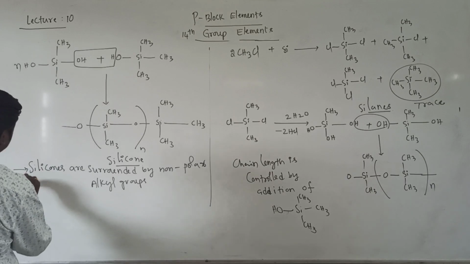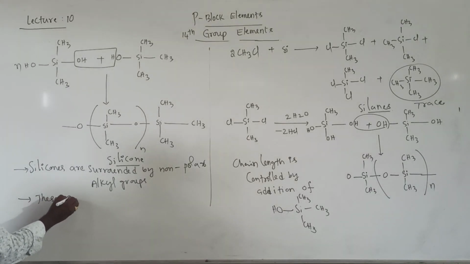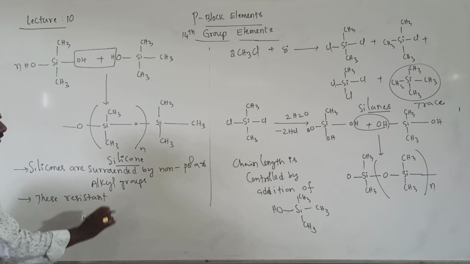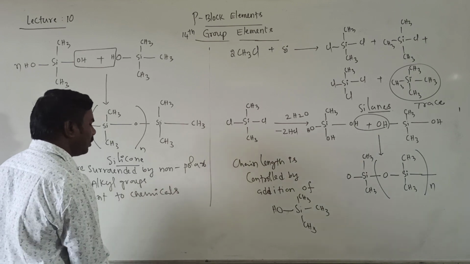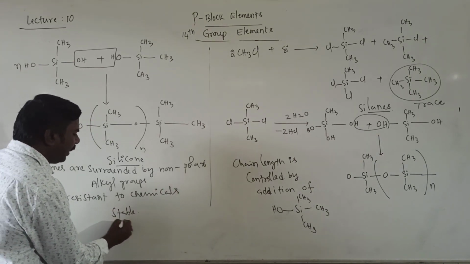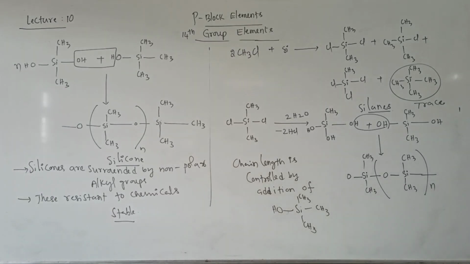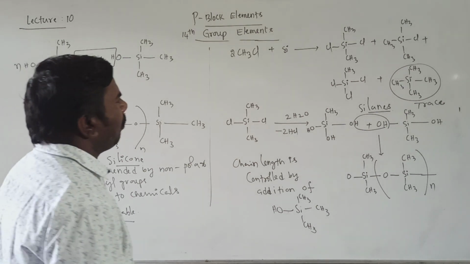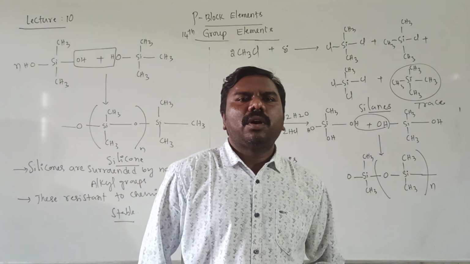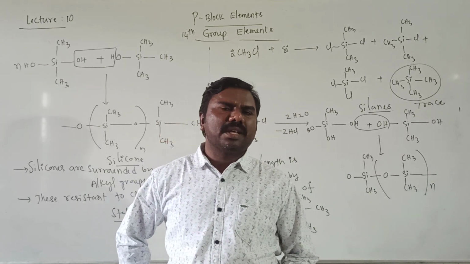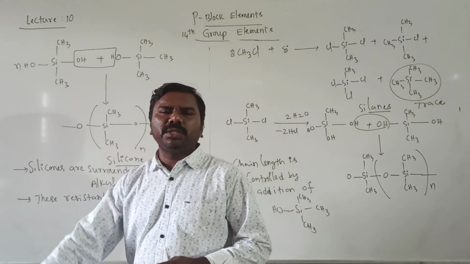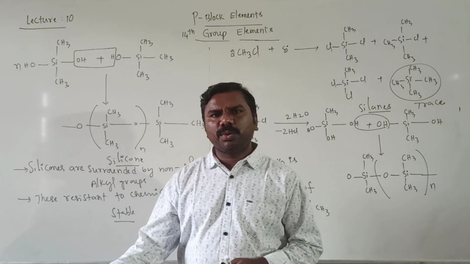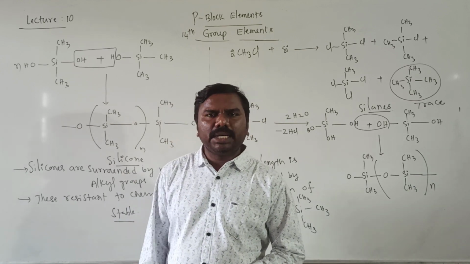Resistant means not affected by any chemicals. They are also stable at very high temperature because of high bond energy. Right? This is about silicones, organosilicon polymers. R2SiO is the repeating unit, and R2SiO will be repeated continuously. That covers preparation and one or two properties. The next topic is silicates. Let's discuss.